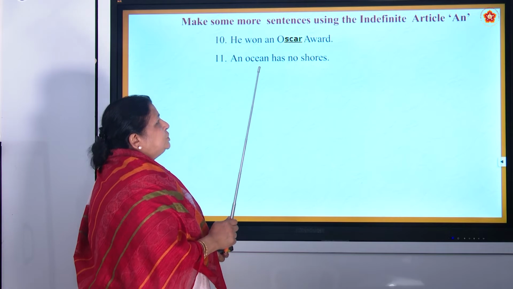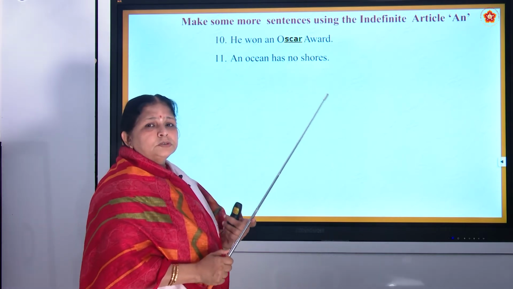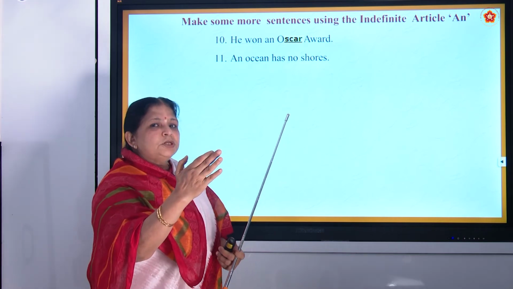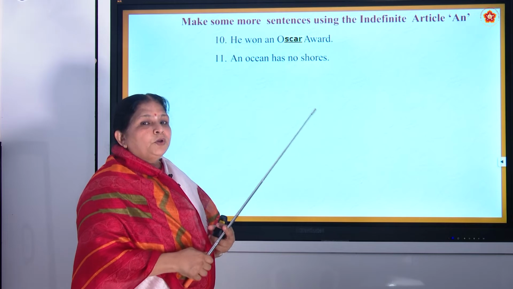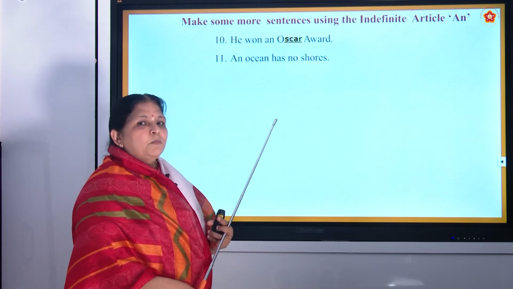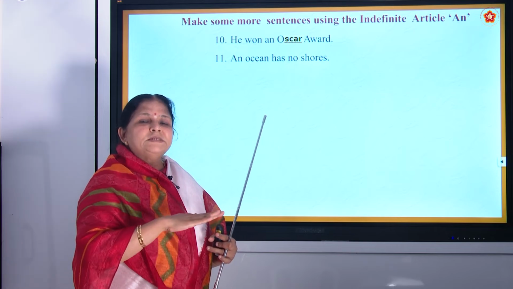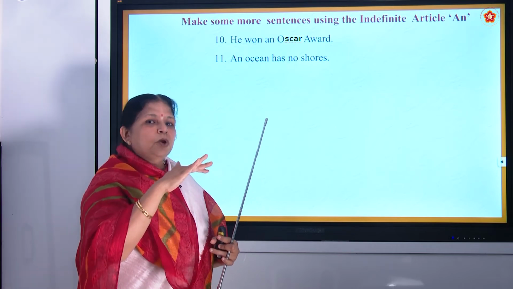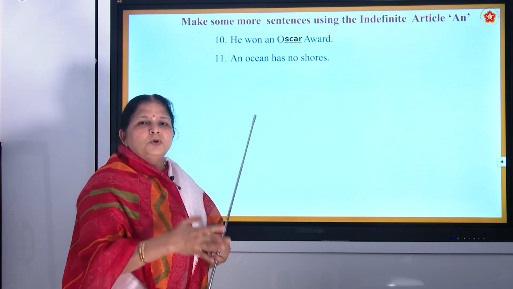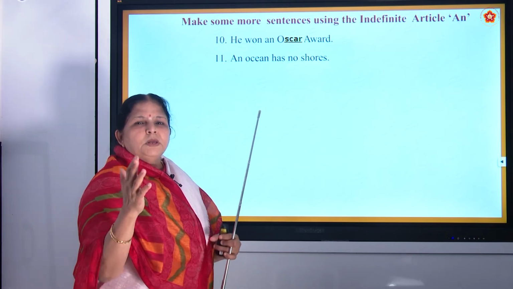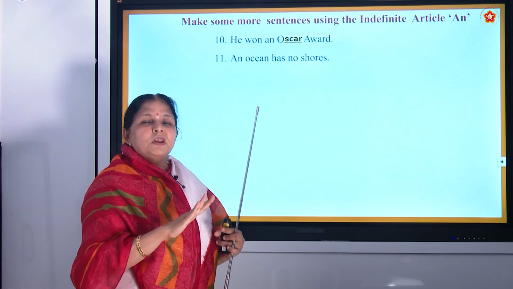Then, an ocean has no shores. Now, what do you mean by no shores? You cannot see the starting of the ocean and the ending of the ocean. Yes, last time I had told you that what you remember when you say about the ocean is that below the ocean there is complete silence. Okay. And above the ocean there are a lot of waves and everything. So there is lot of noise, you know, even the ships going and coming, and there is lot of sound above the ocean. But deep down the ocean, it is full of silence.